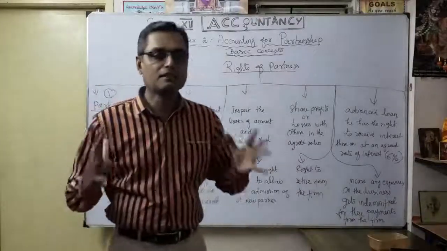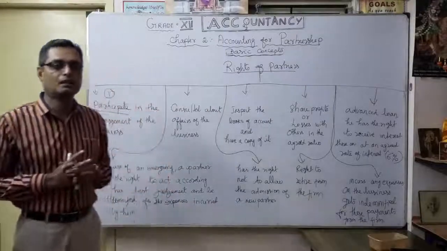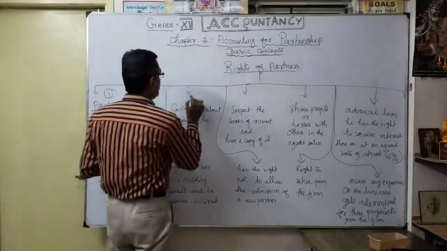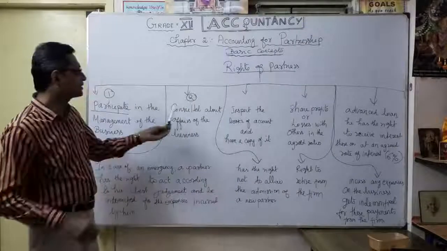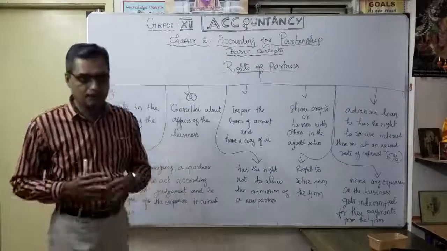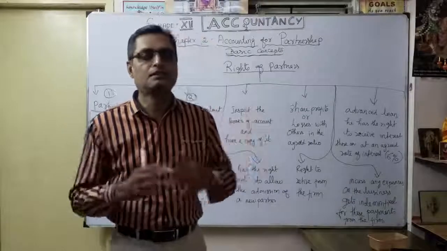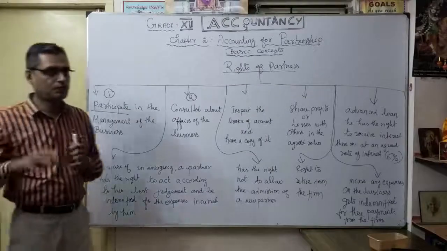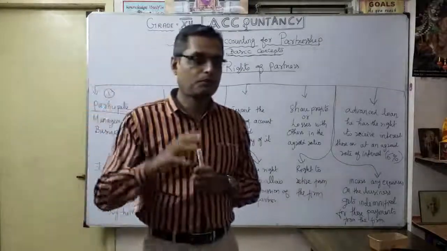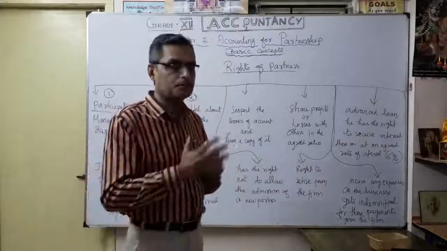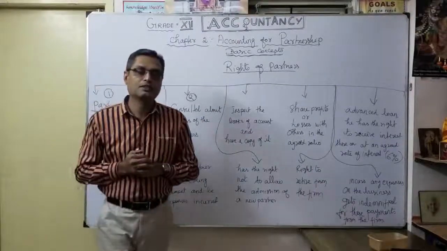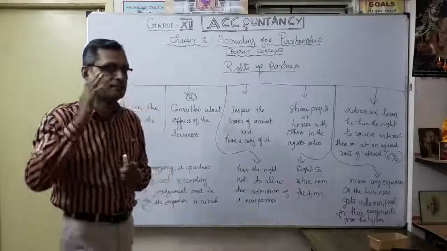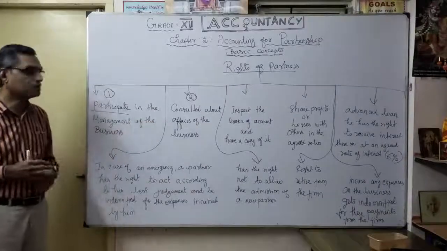However, the partner has the right to conduct the business, all rights are there. Okay? So what is the second one? The second right is to consult about the affairs of the business. They can discuss, consult with other partners. So what is the business, the purpose of doing the business, whether we are going in a proper way, how to improve the business. These are the consultations. A partner can discuss with other partners. He has a 100% right to consult about the affairs of the business.